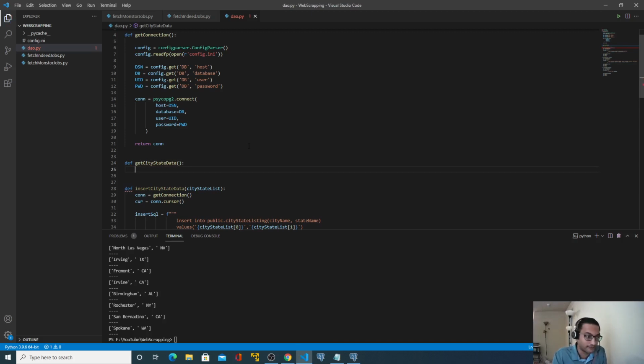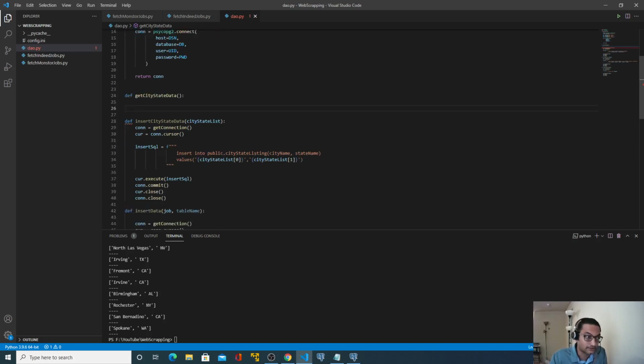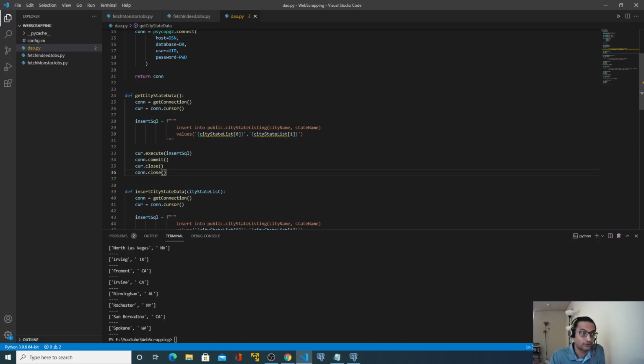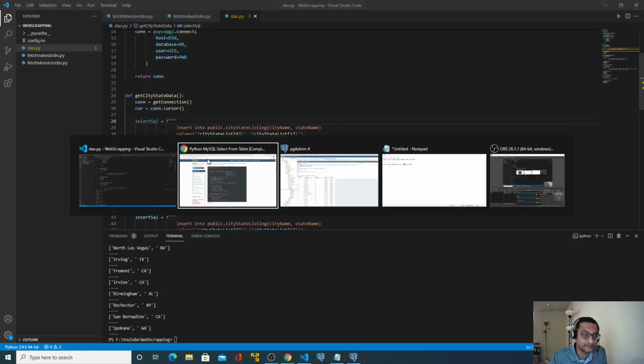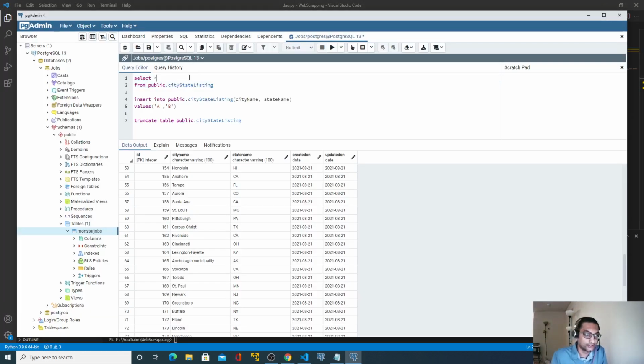We'll see that. But before that, since we are interacting with a database, we have to copy this code. We are going to create a connection and cursor, and instead of an insert SQL, there will be a select SQL. So what would be our select SQL? We are interested in city name and state name. So I will go here, city name and state name.